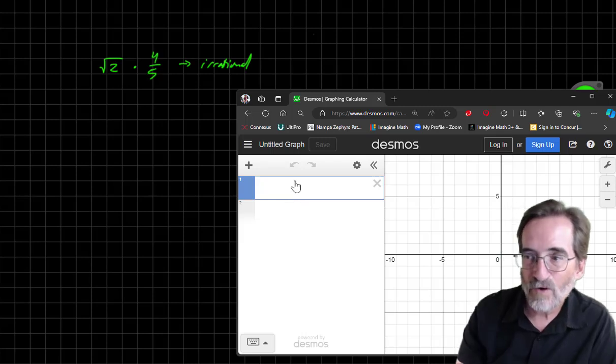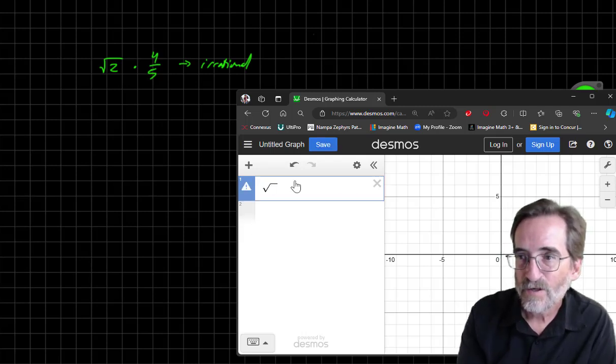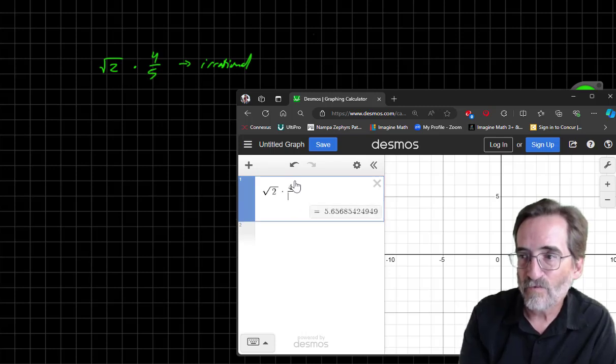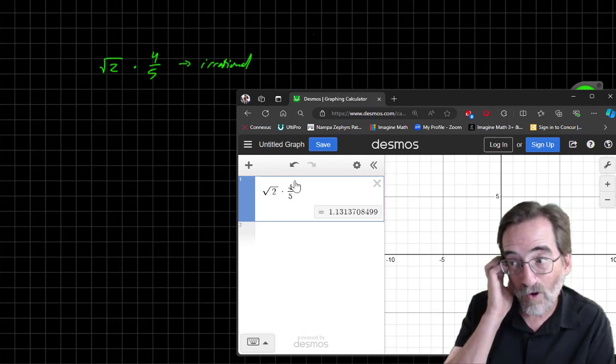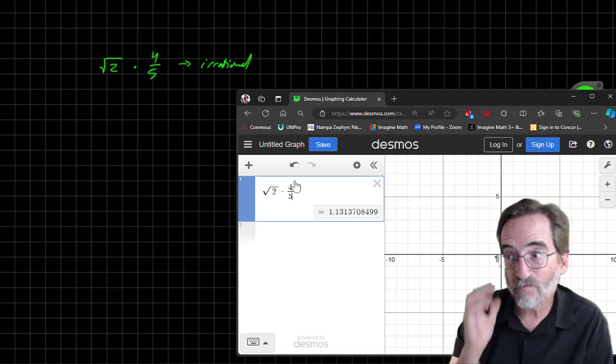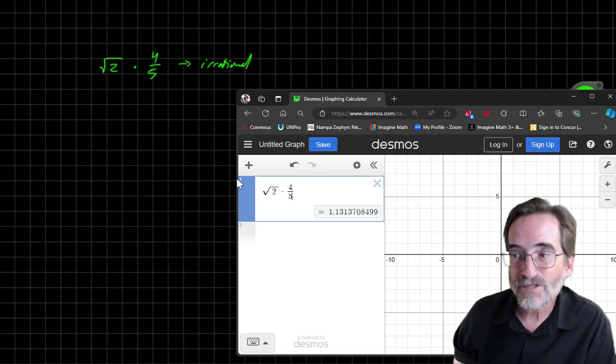To type square root, SQRT, 2, right arrow to get out from under the square root, times 4/5. 1.1313708499. You can see it's a decimal. It's a long decimal. You can't tell if it stops or not, but this is the most decimals the Desmos will show. So it is irrational. It's a never-ending decimal.